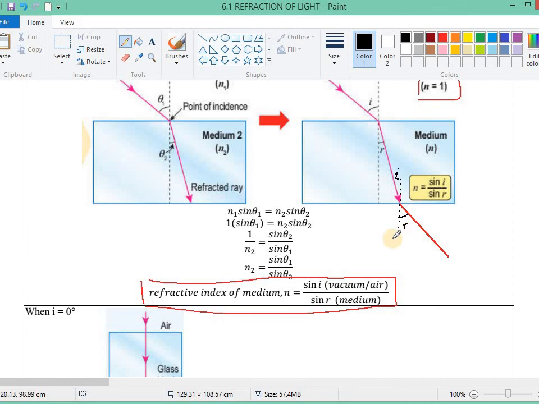But even then, you must put this angle, the R, on top here, because this R is the angle in the vacuum or air. This I is the angle inside the medium, so we put it here.